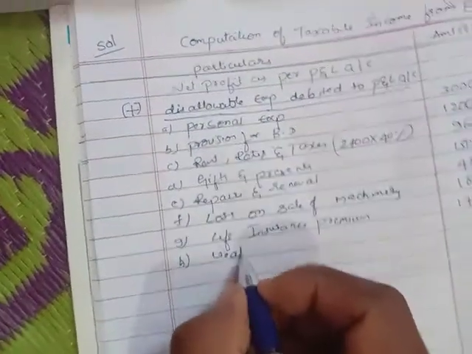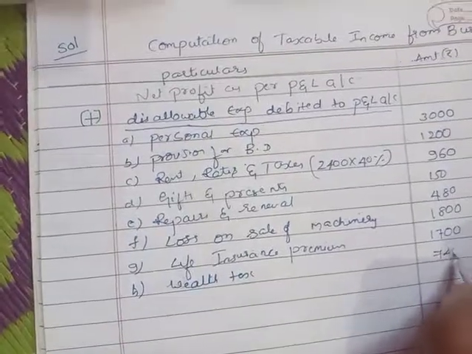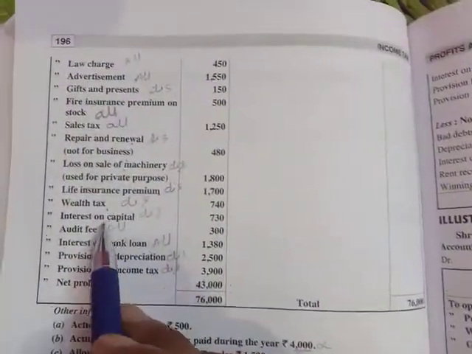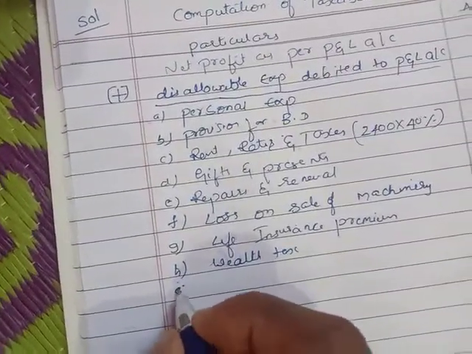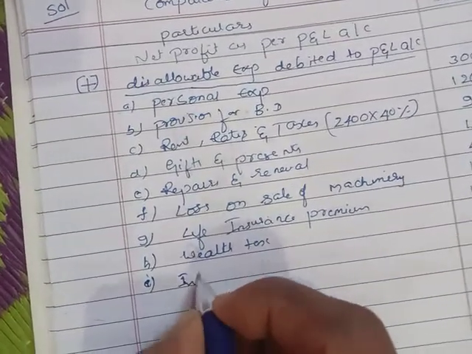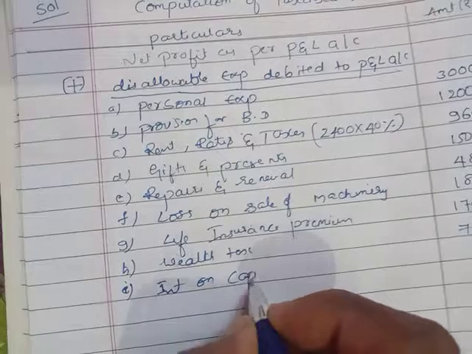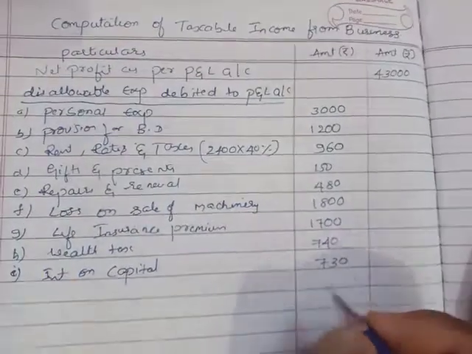Wealth tax is disallowable. Next, interest on capital is also disallowable, 730.